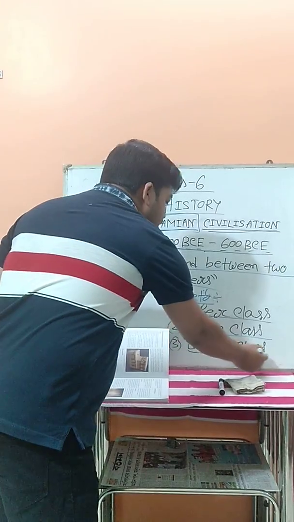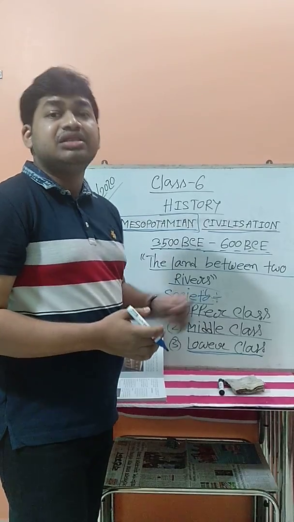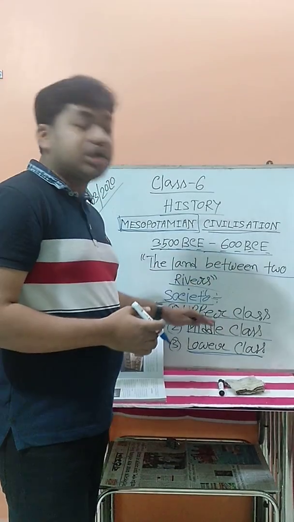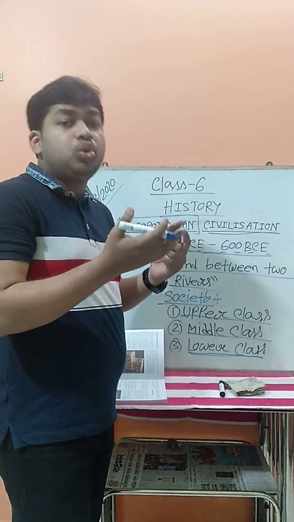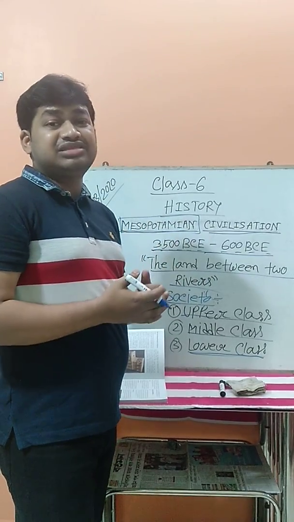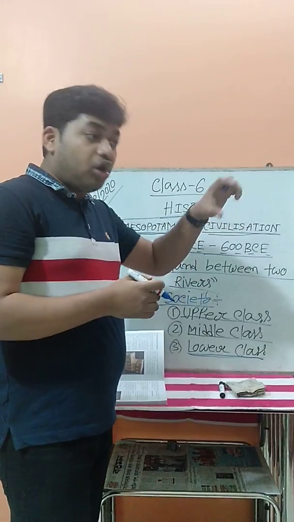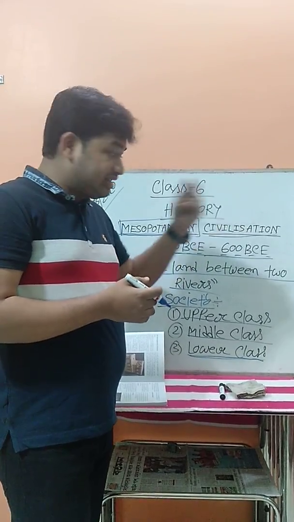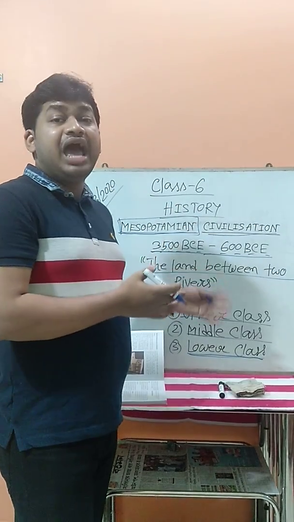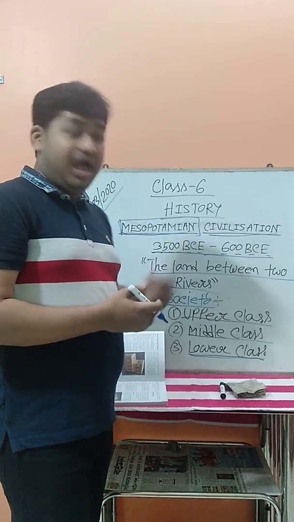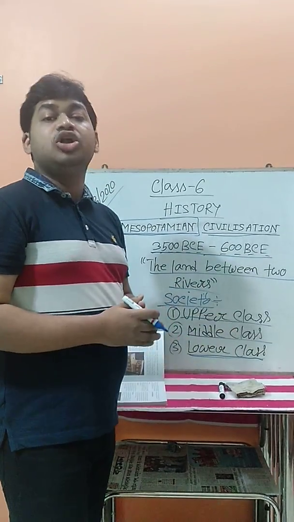And the third one is the lower class. The slaves belong to the lower class. And who are the slaves? When two groups of people or two kingdoms fight a battle with each other, the people on the losing side are captured by the winning side, and they are called slaves. At that time also, slaves belonged to the lower class.